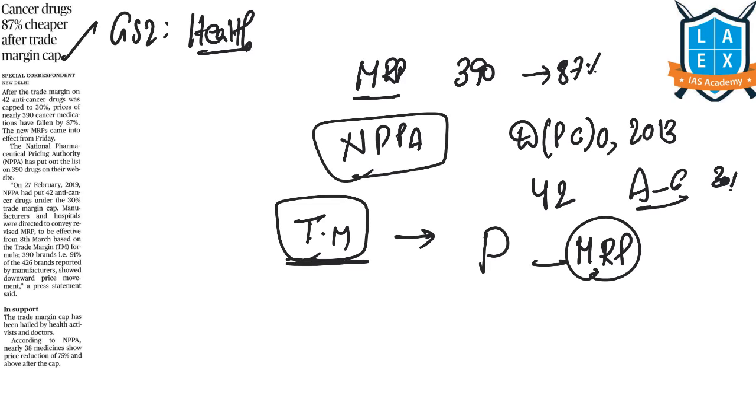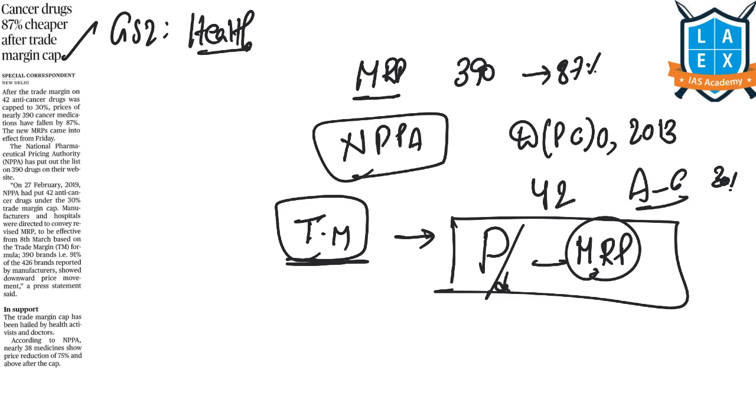So the trade margin is the difference between the price at which the manufacturers sell the drugs to the distributors and the maximum retail price at which they are sold to the patients.